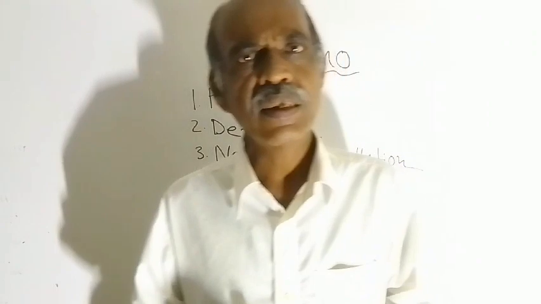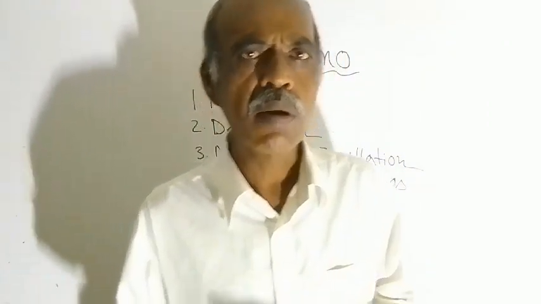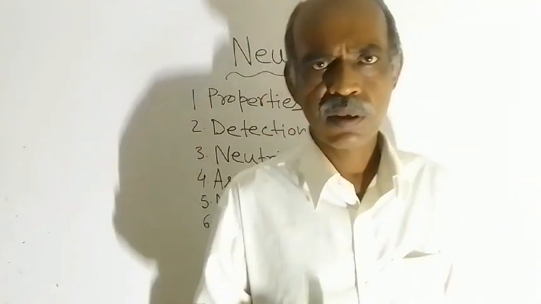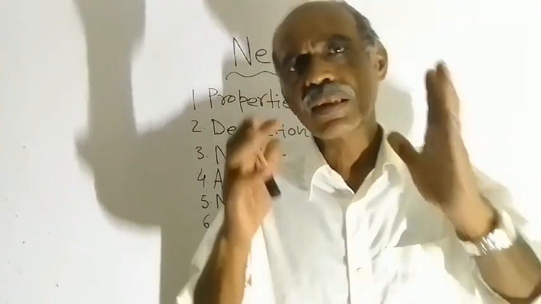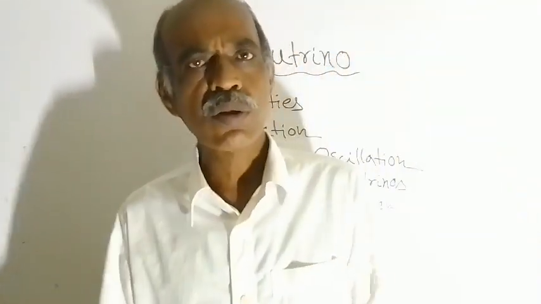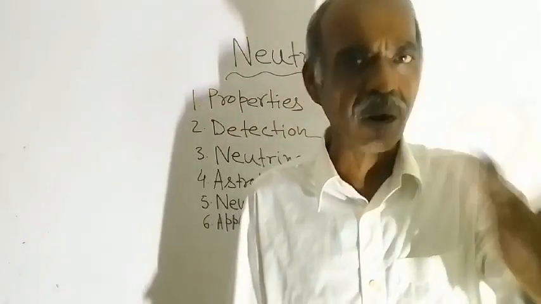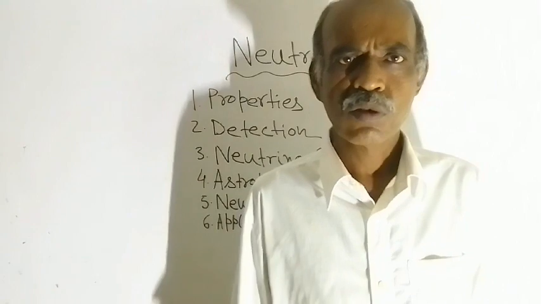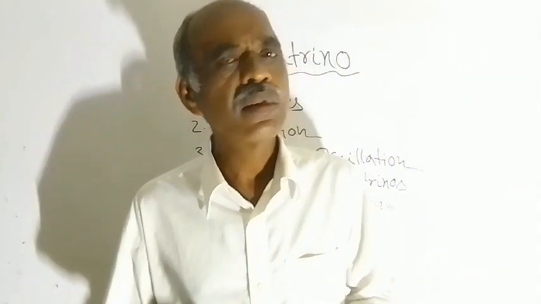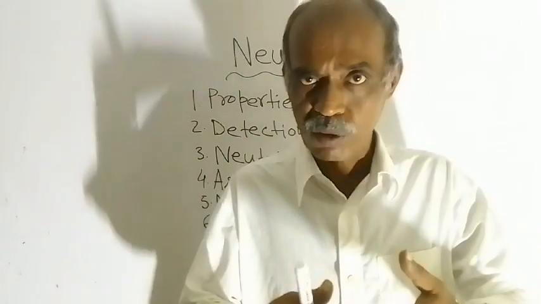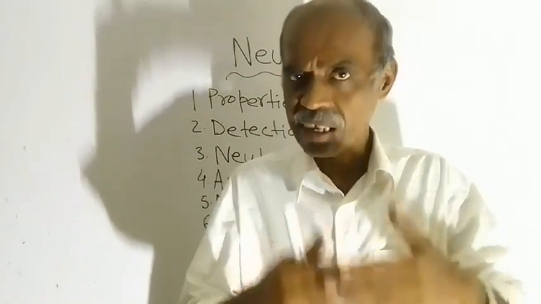If you divide the mass of an electron by 500,000, then that mass will be equal to the mass of one neutrino particle. So at present, what is known? Neutrinos have mass. These are not massless.